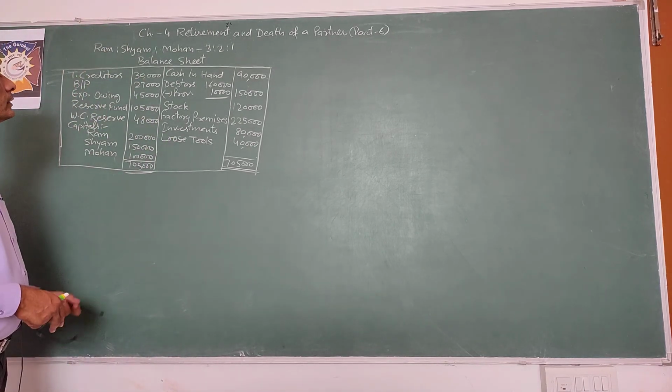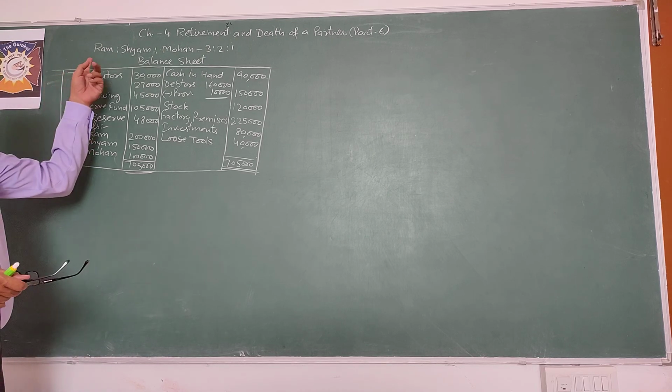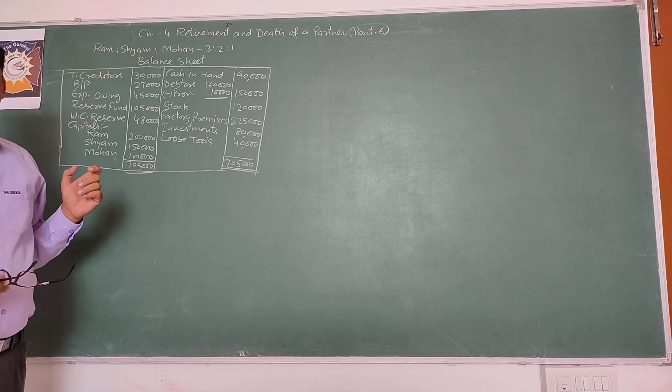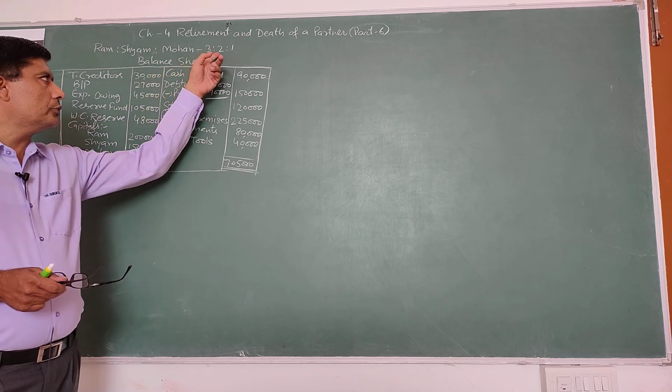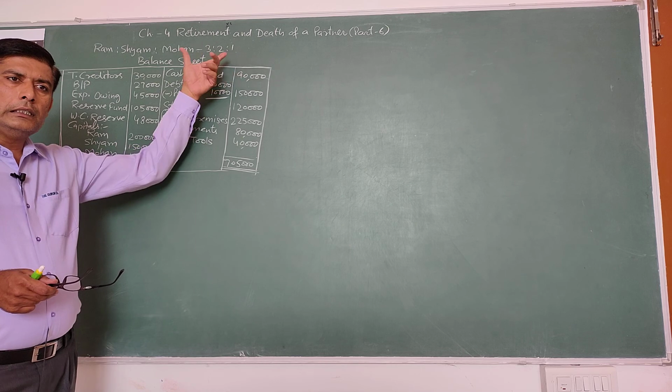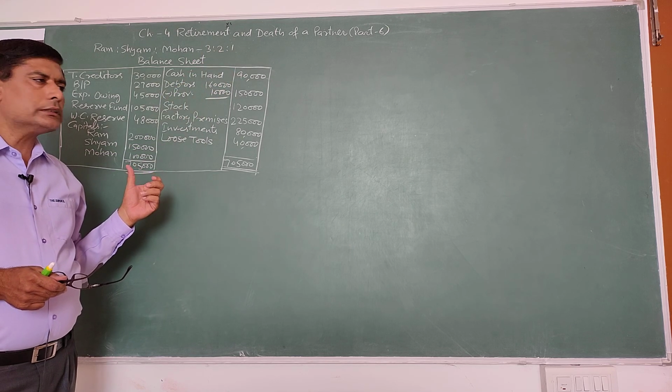See, there are three partners in a firm, Ram, Shyam and Mohan, who are distributing profits and losses in the ratio of 3:1. Their balance sheet is given on this date.